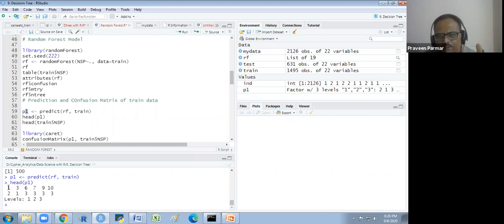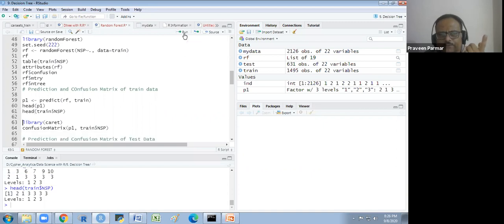It is the indexing of the randomly taken patients, because when we partition, the patients are randomly taken. These are the levels 1 to 3, and if I compare with my original train NSP, you see 2133, so 213. Fortunately all the first six predictions are correct. You see here.